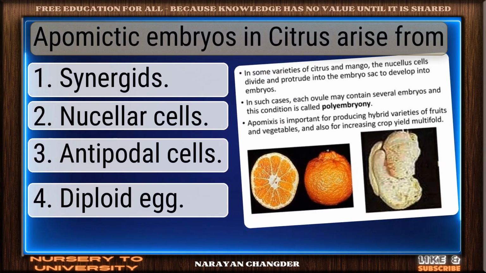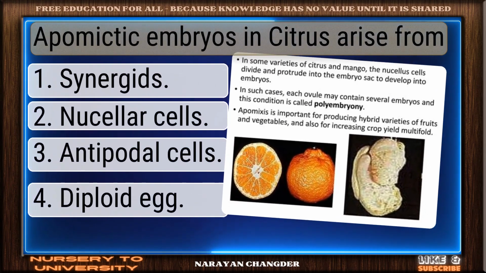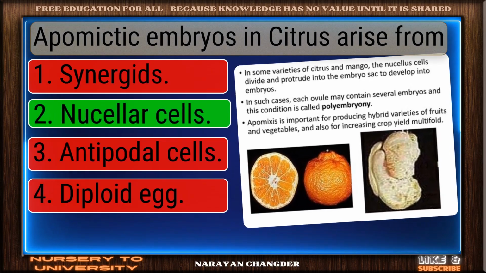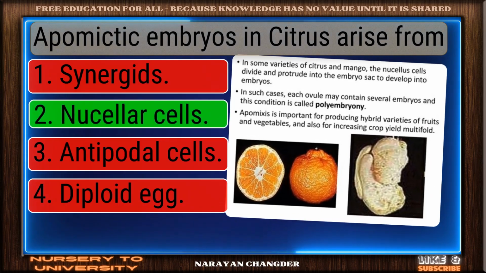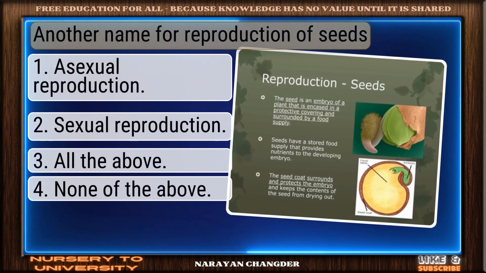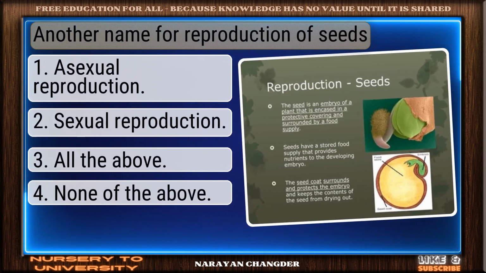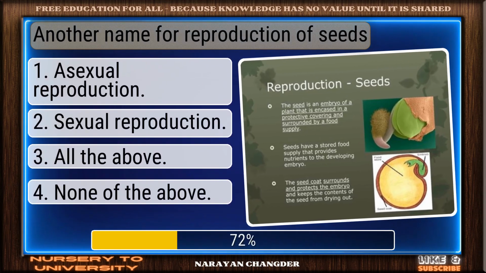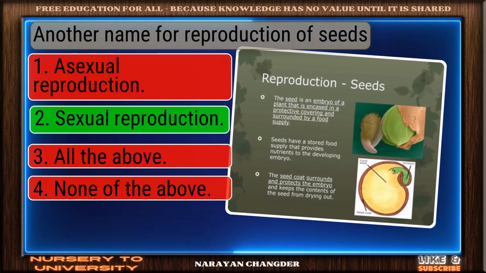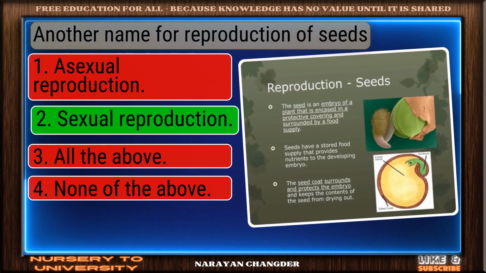Question number 91. Apomictic embryos in citrus arise from. Solid response. Nuclear cells is a valid choice. Question number 92. Another name for reproduction of seeds. Well picked. Sexual reproduction is the correct answer.